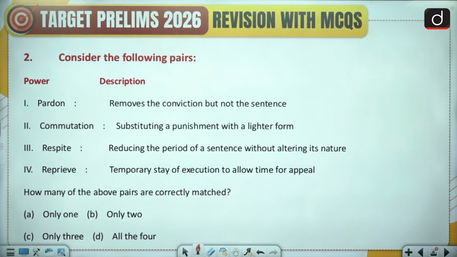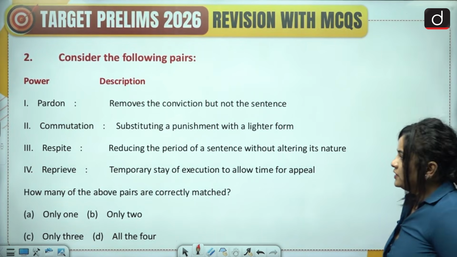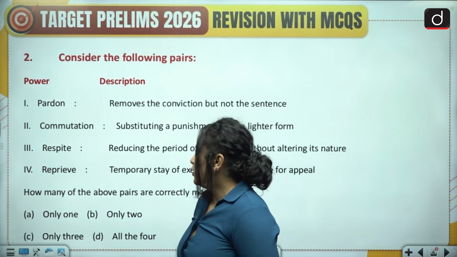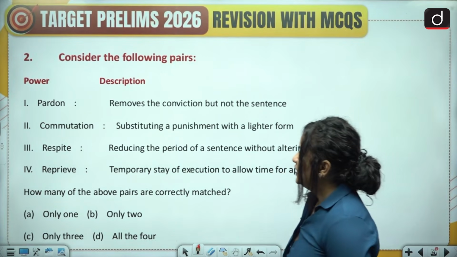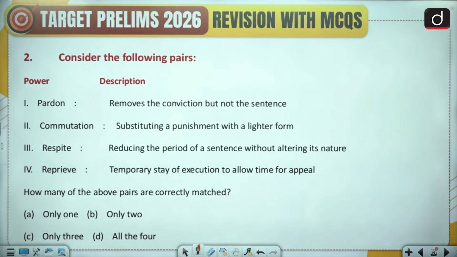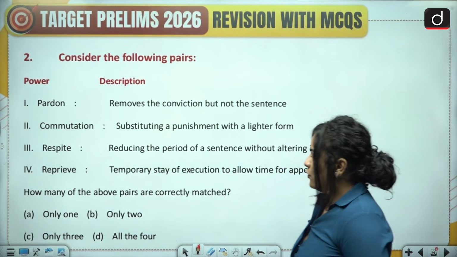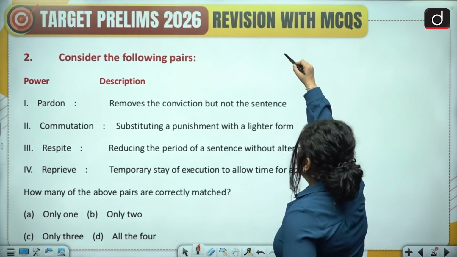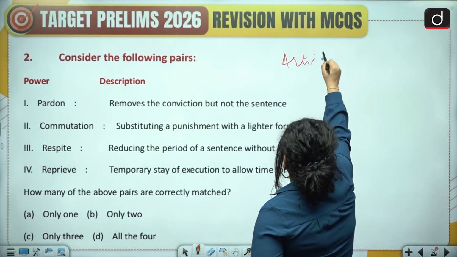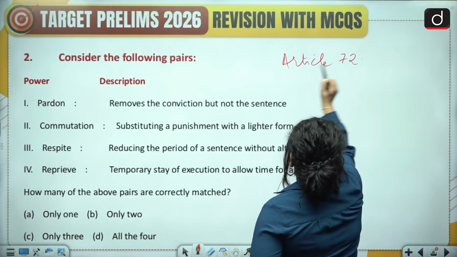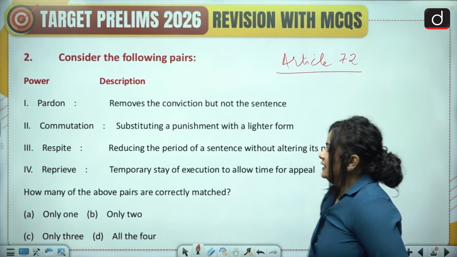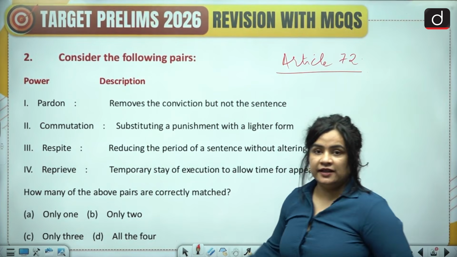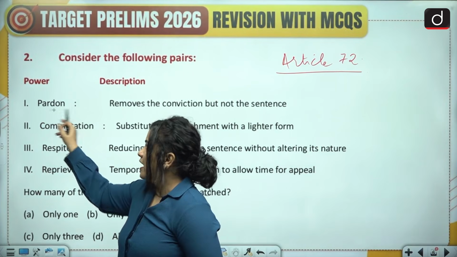Question 2, consider the following pairs, power and description. So there are four kinds of powers: pardon, commutation, respite and reprieve, and then of course their descriptions are given. So before we move forward, let's first understand that the pardoning powers of the President are discussed under Article 72. And let's begin with the first power that has been mentioned in the question, which is pardon.